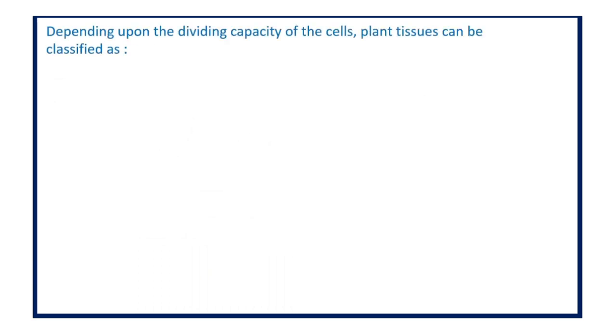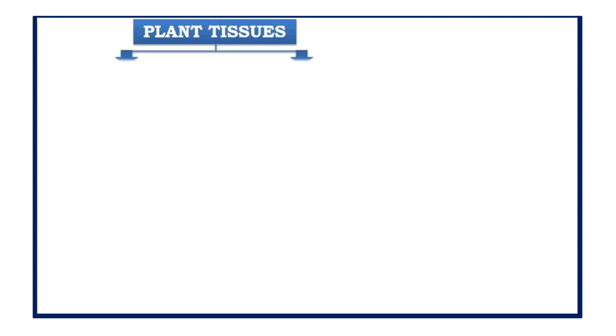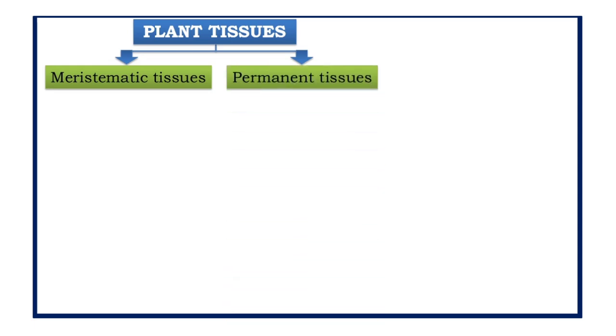In plants, depending upon the dividing capacity of the cell, the plant tissues can be classified as, first, the meristematic tissue, and second, the permanent tissue. Meristematic tissue is a special type of tissue which is present in plants. These tissues are capable of dividing.